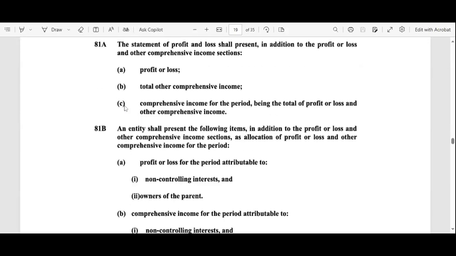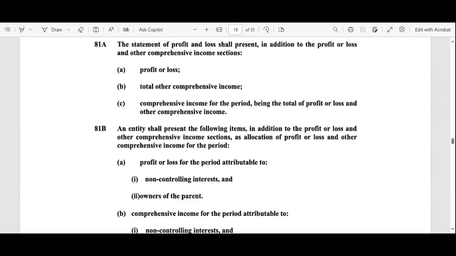That means AS1 tells us that the profit and loss statement must represent the financial performance position of the company or the organization, that is, whether they are generating a profit or a loss, and their total other comprehensive income.